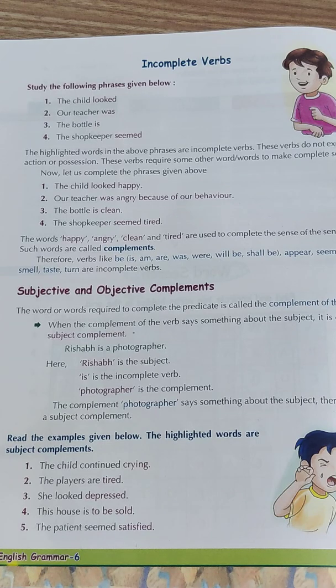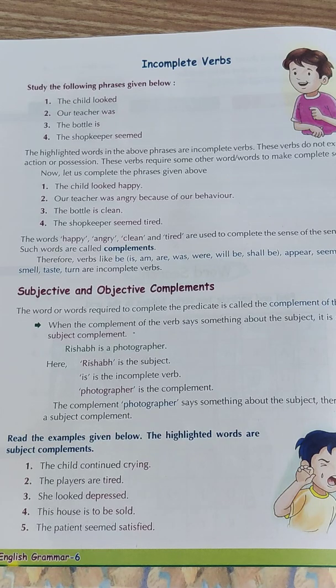For example, if we say every morning is, it does not make sense. But if we say every morning is a gift, the sentence makes complete sense. In this sentence, every morning is the subject, is is the linking verb, and gift is the complement. The verb is does not make sense alone. Hence, it is called an incomplete verb. Okay, children? So, it's clear? Incomplete verbs are verbs that need complements to complete their meaning.